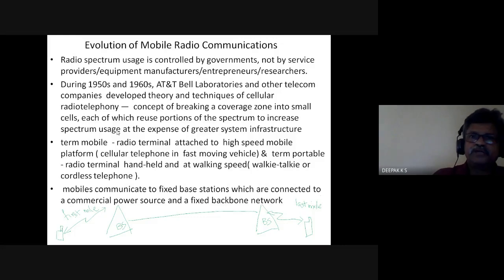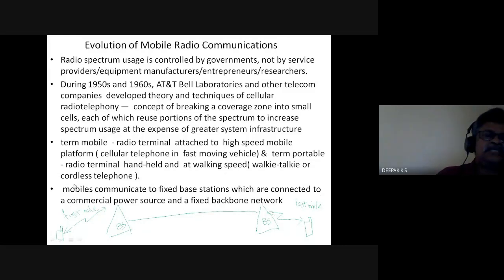So if you reuse the spectrum, you can effectively use the spectrum. You can reuse the frequency. However, you need greater system infrastructure. Many, many cells you need, and for each cell you need infrastructure. Because of this limited availability of the spectrum, for which you need to pay money, you need to figure out how to use it effectively. So they came up with the alternative of using more and more infrastructure and then reusing the spectrum.